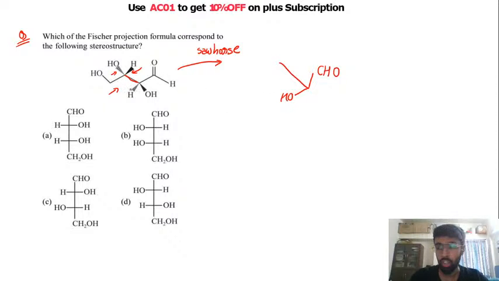This hydrogen is on the dash, so it means that it is behind the plane. I hope this is clear. On this carbon, now let's talk about the carbon which is present on the back side. The carbon on the back side has a hydrogen which is coming out of the plane, and an OH group which is going behind the plane, right?